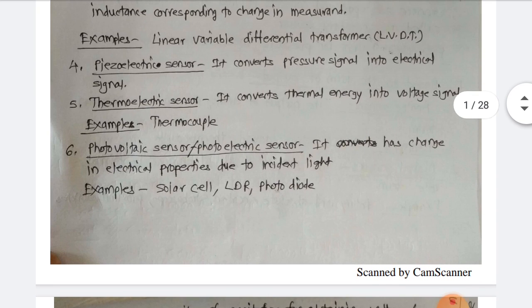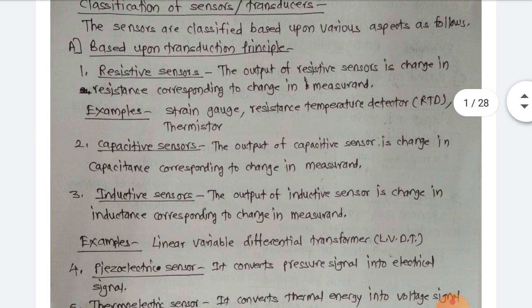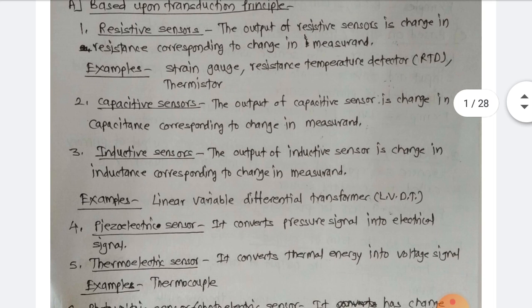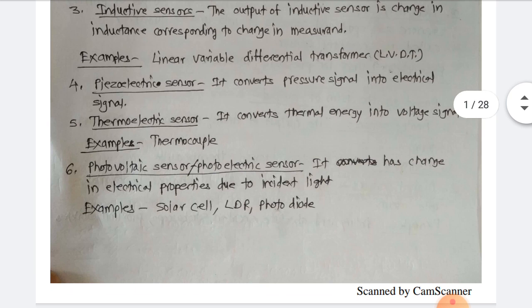So these are the classification of sensors or transducers based on the transduction principle. Resistive sensors, capacitive sensors, inductive sensors, piezoelectric sensor, thermoelectric sensor and photovoltaic sensor or photoelectric sensor.